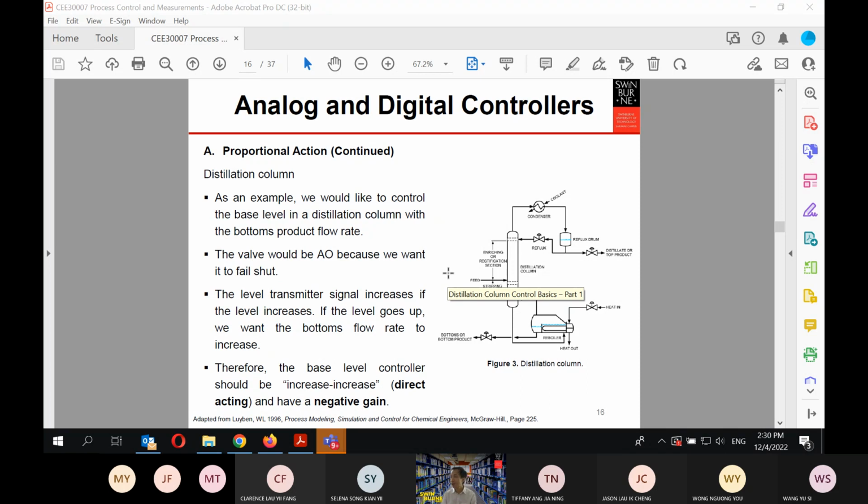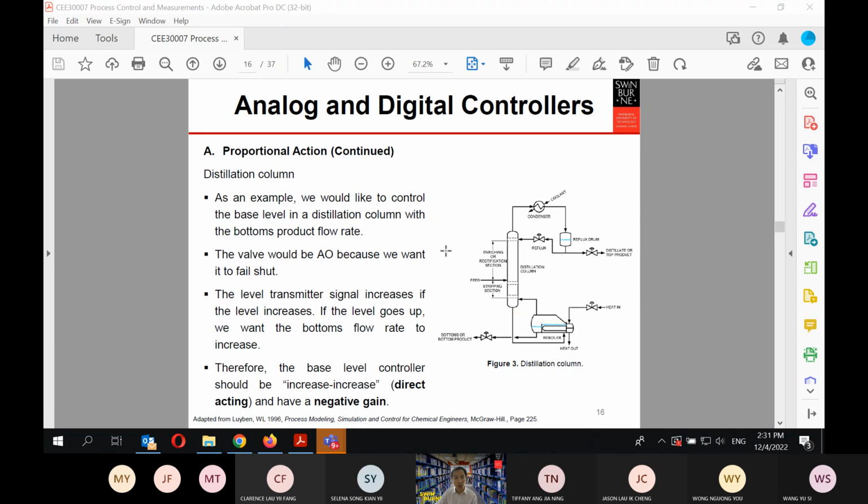But if I am the unit convener for process control next year, I will apply project 2 and the Aspen Plus Dynamics to simulate the control system. Because I think I have a duty to educate you how to simulate the process and the control structure, so that in the future, if you become a process engineer in the real field, then you will be able to understand. And these things are very important.